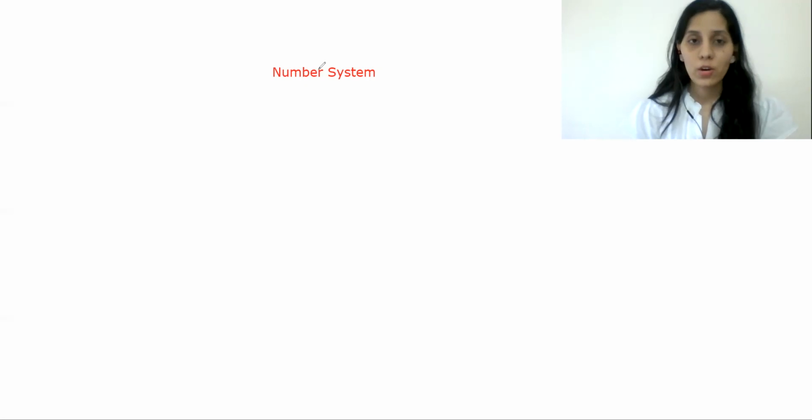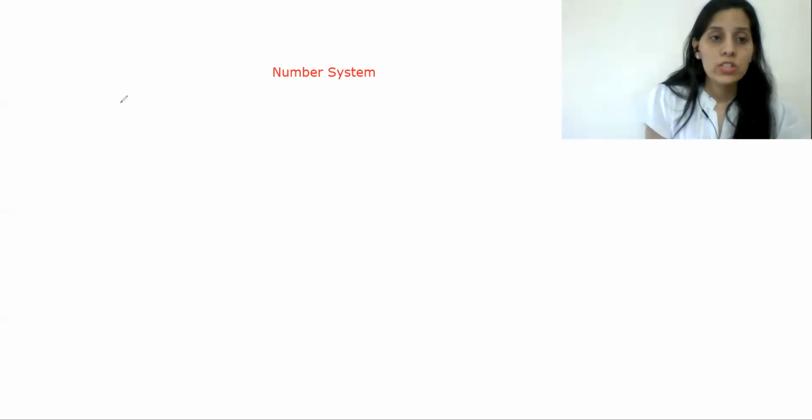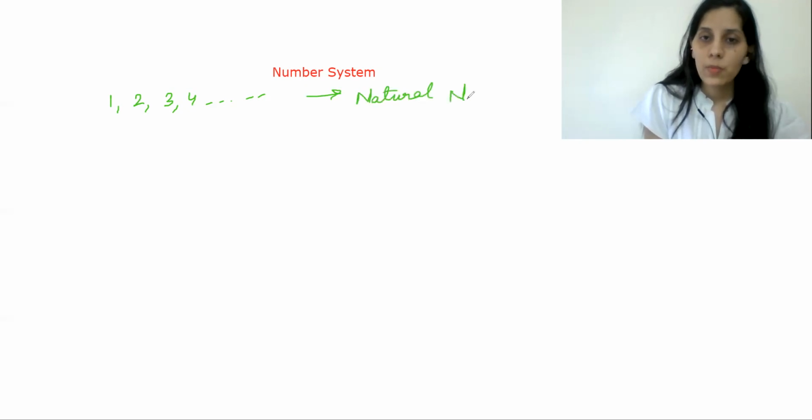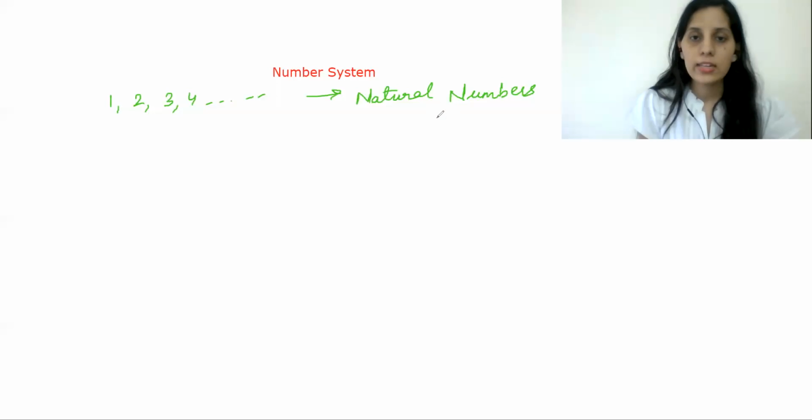Or we can also say that the very first thing that we learn in mathematics is counting numbers, which is nothing but 1, 2, 3, 4, and so on. So, these numbers are known as natural numbers. Numbers starting from 1 to infinity are known as natural numbers and it is denoted as N.